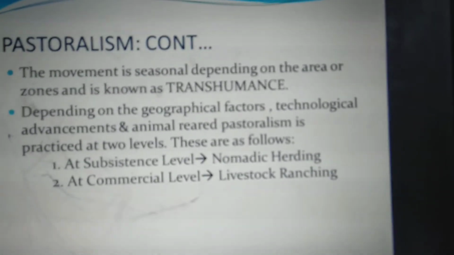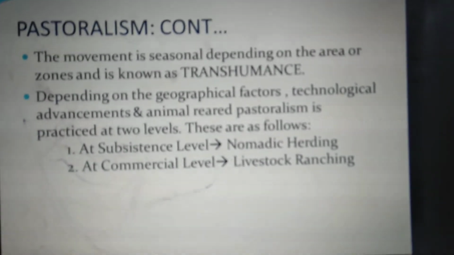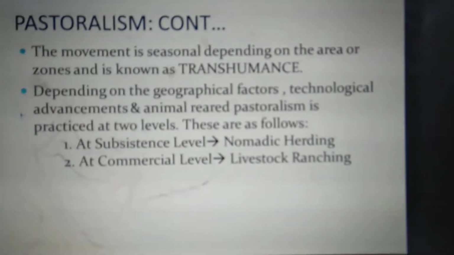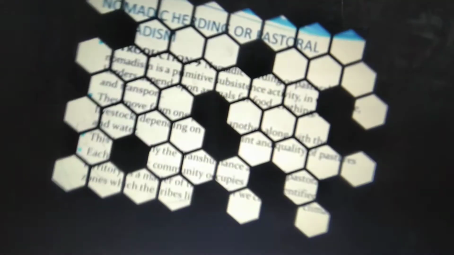The first is the subsistence level, known as nomadic herding or pastoral herding, and the second is at the commercial level, which is also known as commercial livestock ranching. So first we are going to see what nomadic herding or pastoral nomadism is.